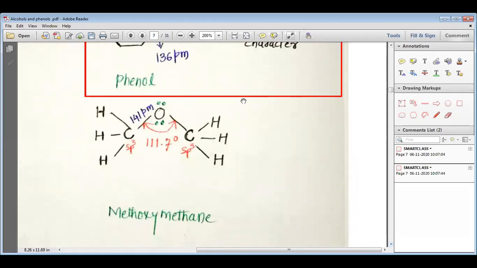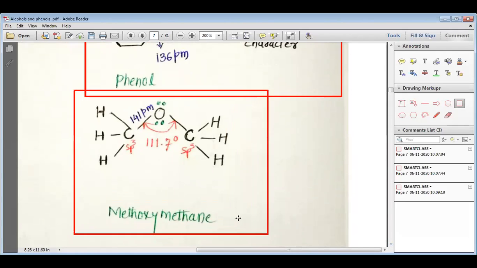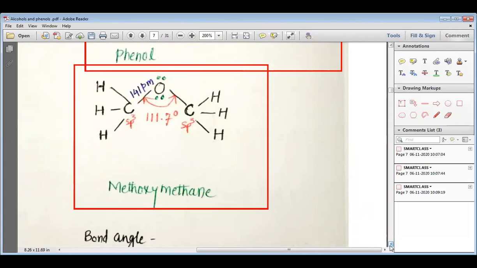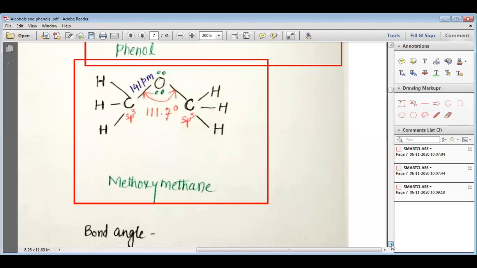In the same way, when we look at the ether, my dear students, this is methoxymethane. In this ether, you can see again a C-O-C bond. This CO bond is 141 picometer, which is very similar to the 142 picometer that you can see in the alcohol. The bond angle is 111.7 degrees. And here you can see an sp3 C-O bond, and that is why the bond length is approximately 142 or 141 picometer.